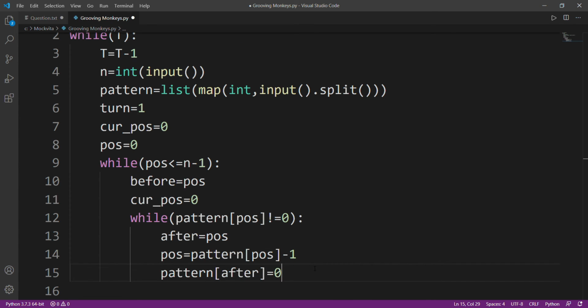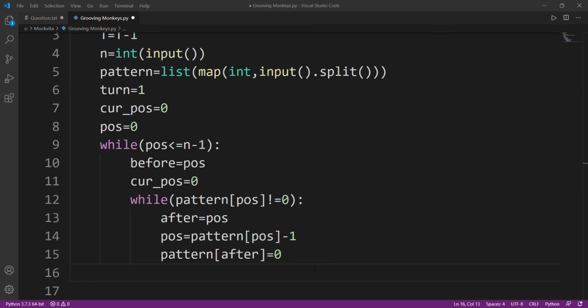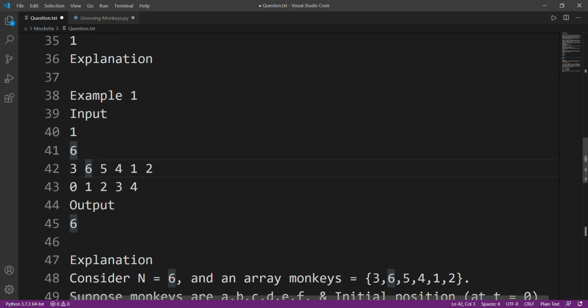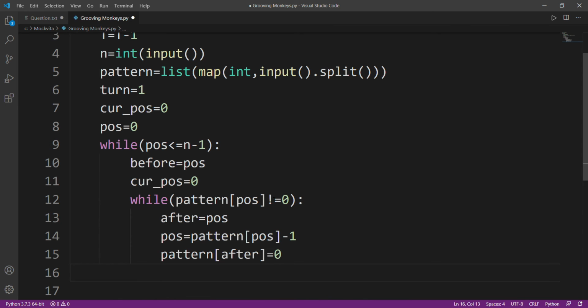Now I'll make that particular place where I have visited 0, because I know what the count of that place will be, because the count will be the same as the value I'm solving right now. Like in this question, the value 3, how many turns this 3 will take will be similar to how many turns 5 and 1 will take, because they are forming a circular path. And that is the beauty of this question. That is why they are able to return to the position where they started. Otherwise it might have been chaos.